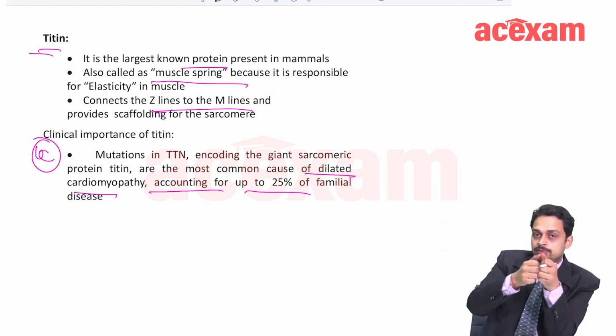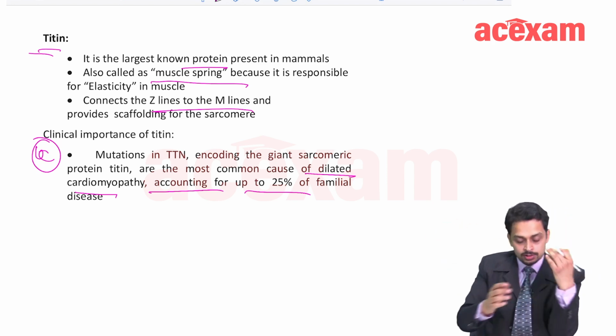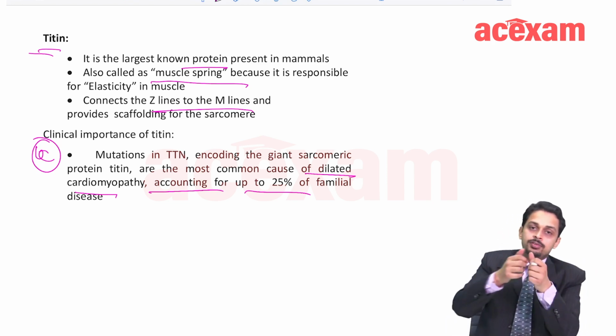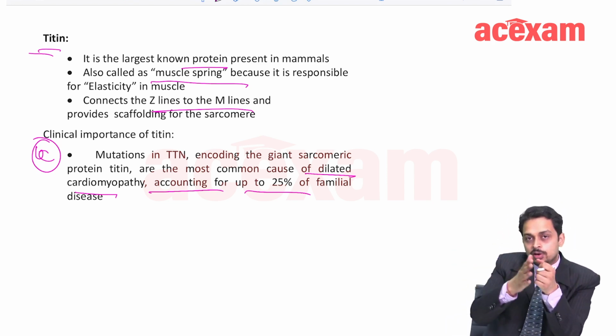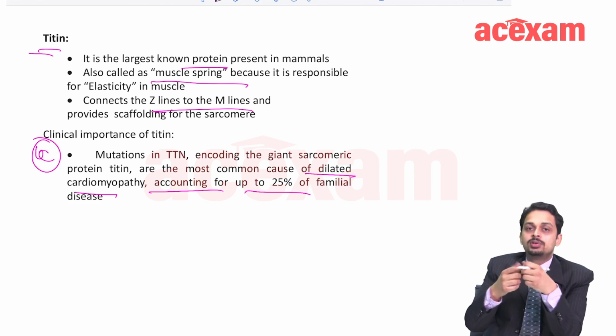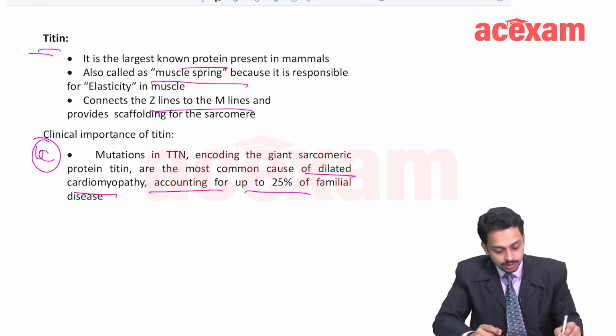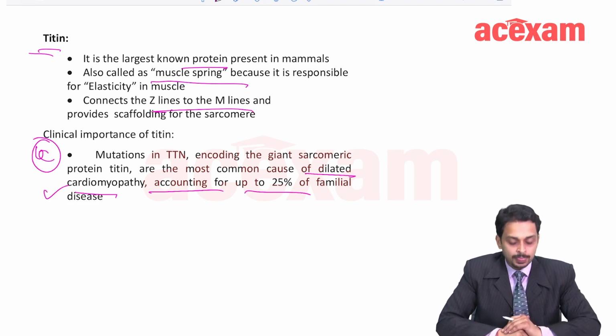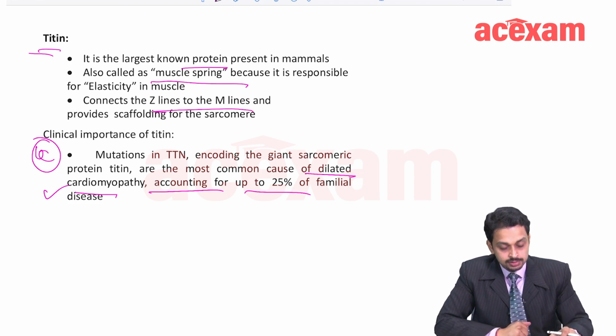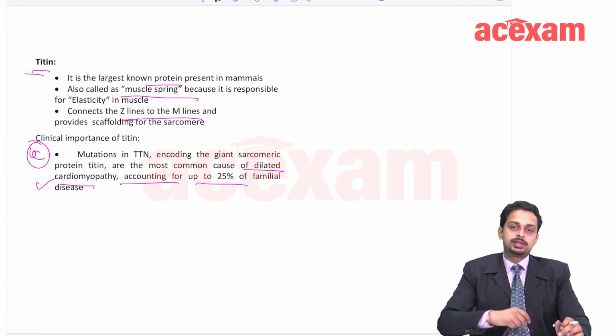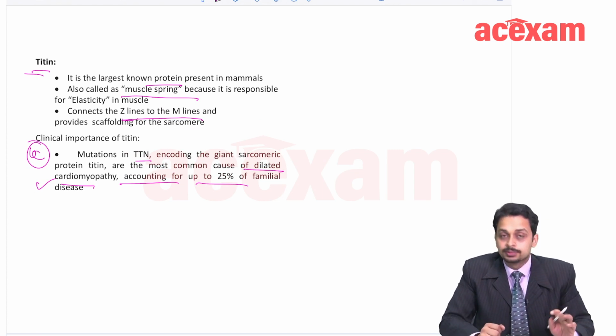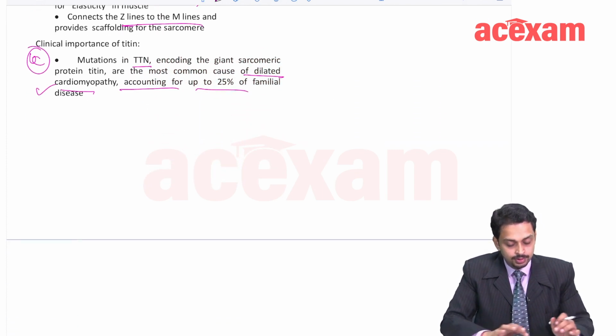If titin is mutated and the muscle is stretched, it will not recoil. So in the heart, it will lead to dilated cardiomyopathy. So this is a clinically important case for titin mutation. Its mutation is in the TTN gene.